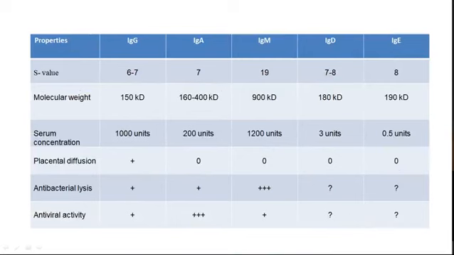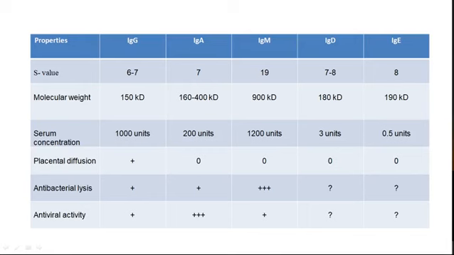Now, let us study some more properties of these 5 classes of antibodies. The first point is S value, that is sedimentation coefficient. The lowest value is that of IgG because its molecular weight is 150 kilodalton. The highest sedimentation rate is that of IgM, that has 900 kilodalton molecular weight.